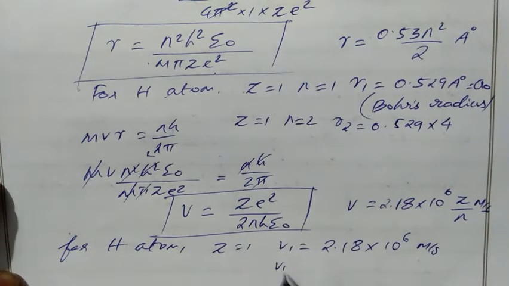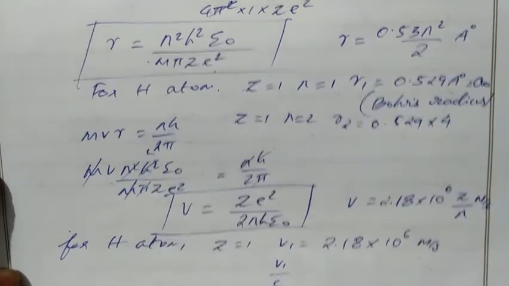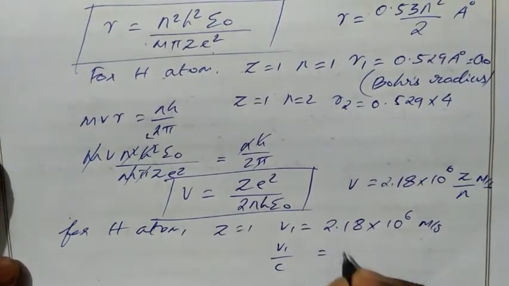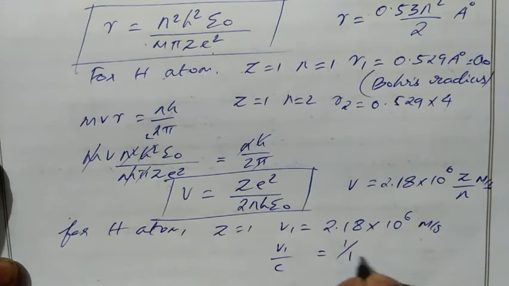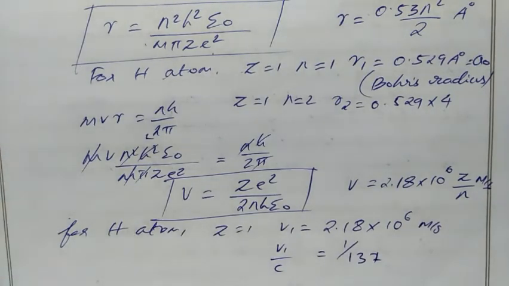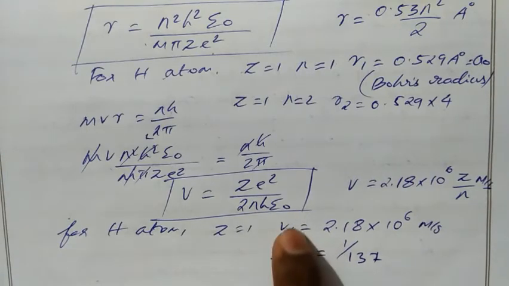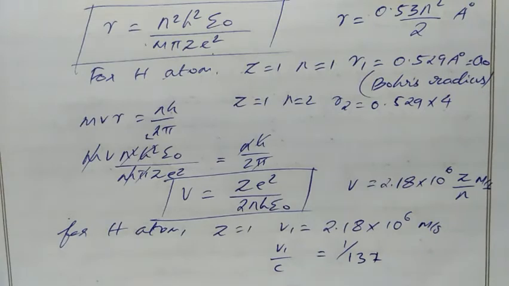So we have v1 by c equal to 1 by 137. This is one constant value. So what is c? C means speed of light. So if we divide v1 with the speed of light, then we have 1 by 137.